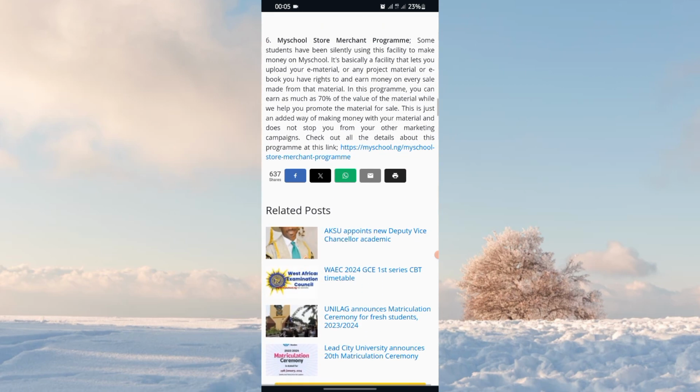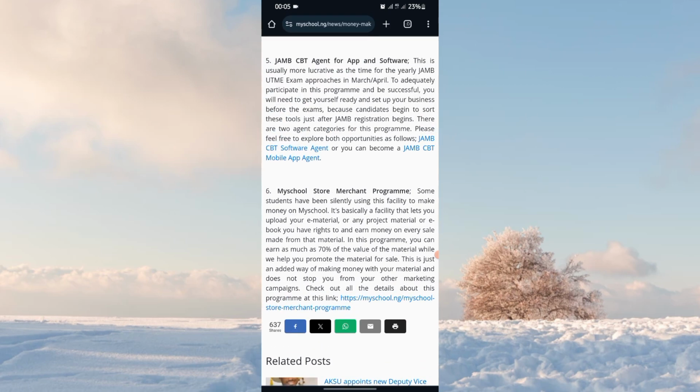And I think this is the final part, which is number six, the Myschool store merchant program. This is like a store. Some students have been silently using this facility to make money on Myschool. It's basically a facility that lets you upload your materials, such as project materials or ebooks. It's like Amazon, where you can write a book and get paid. I think they are doing this also. You have rights to earn money on every sale made from that material. In this program, you can earn as much as 70%.